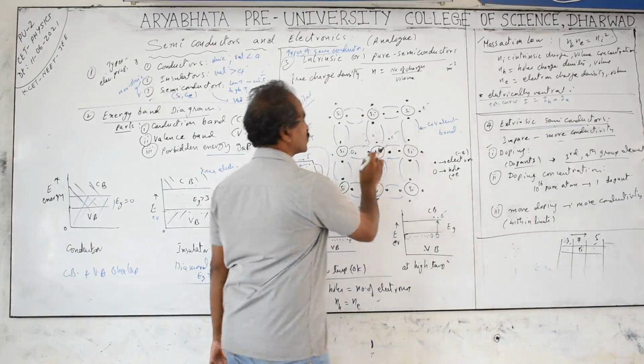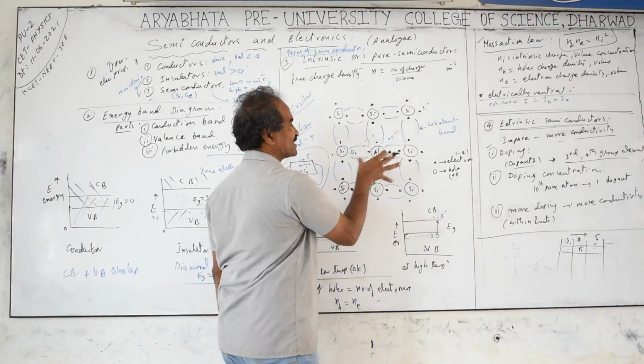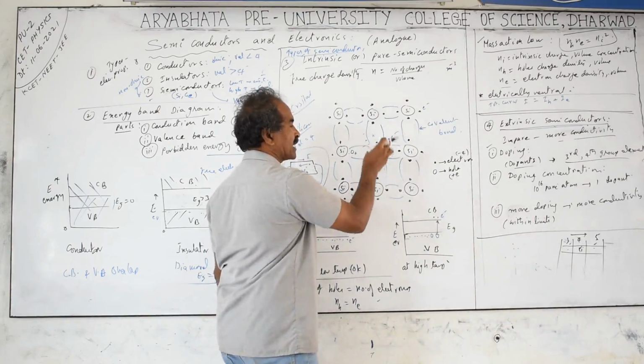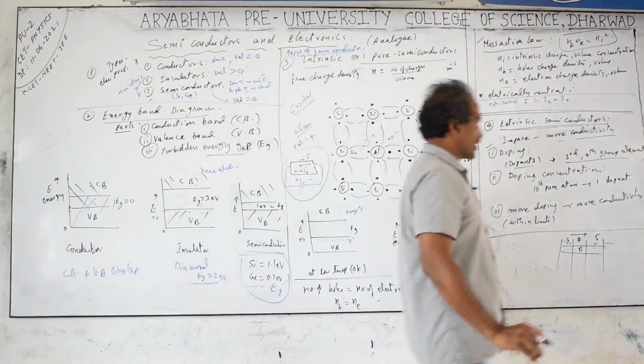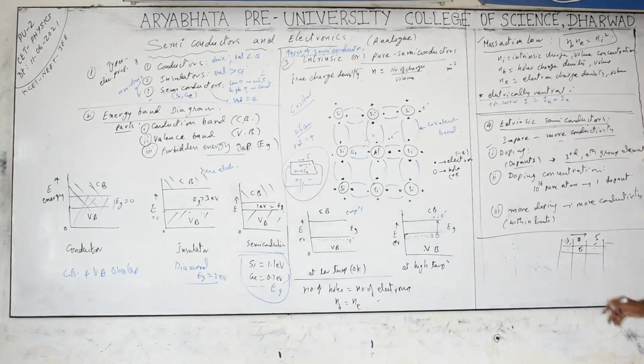The size of the atoms should be nearly equal, because we don't want to damage the crystal structure. The crystal structure should remain the same, meaning all atoms should have approximately the same size. So we have to prefer atoms of the same size. That means for the fourth group, the third and fifth are the only preferred. Silicon and germanium belong to the fourth group. Carbon we are not using here.